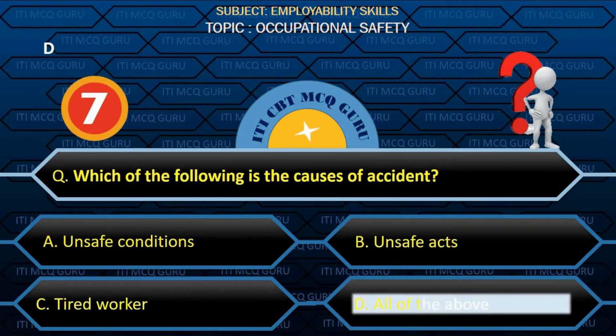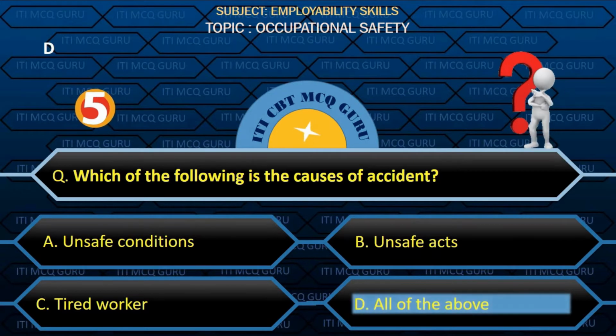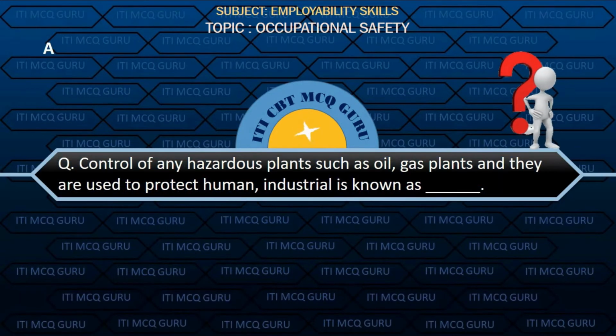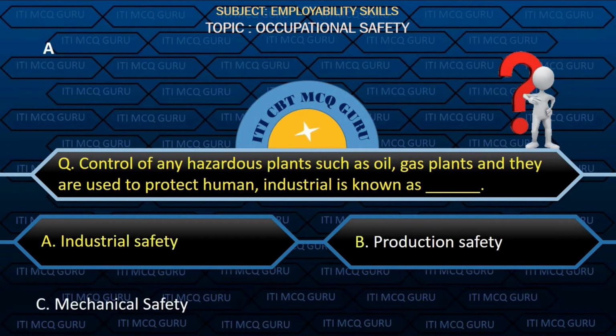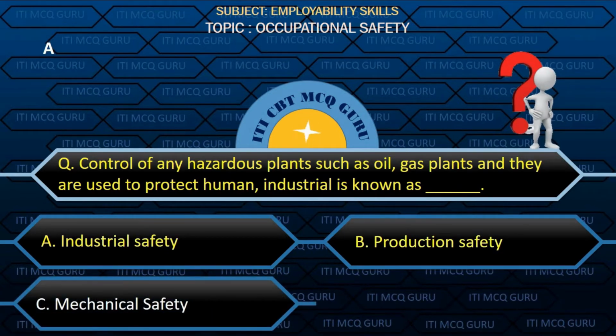Option D, all of the above. Control of any hazardous plants such as oil, gas plants, used to protect human industrial, is known as option A, industrial safety.